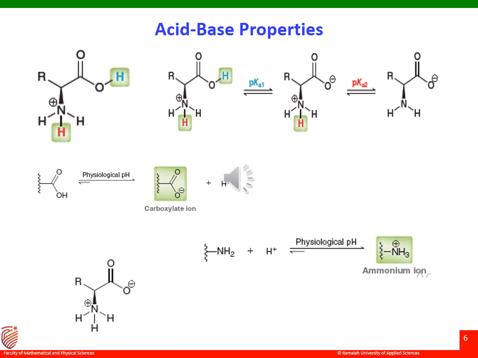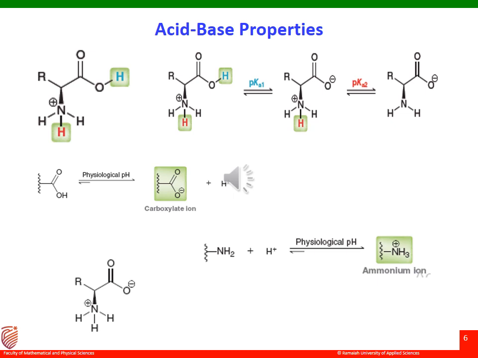Let us look into the acid-base property of the amino acid. When an amino acid is dissolved in a solution at pH of 1, both functional groups exist primarily in their protonated form, that is the ammonium form and the carboxylic acid form. Each highlighted proton has its own unique pKa value, often called pKa1 and pKa2.